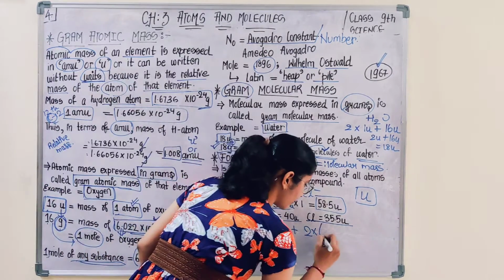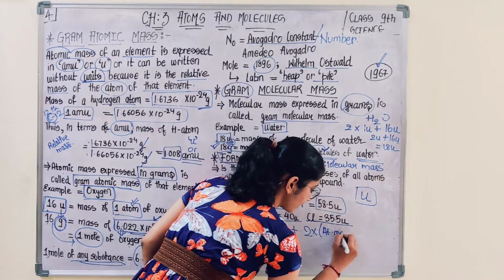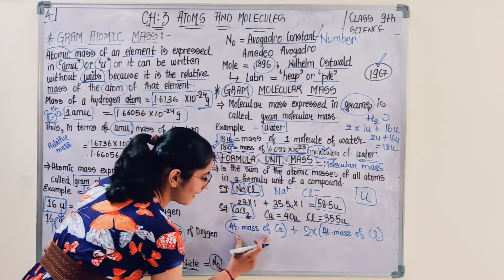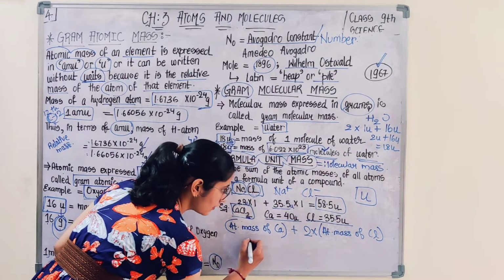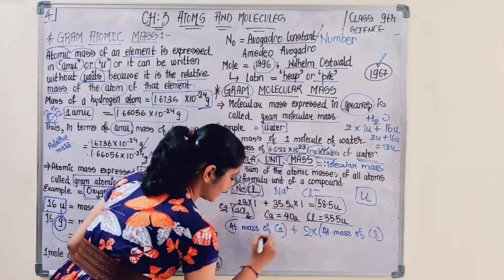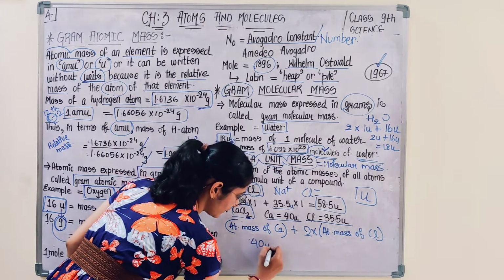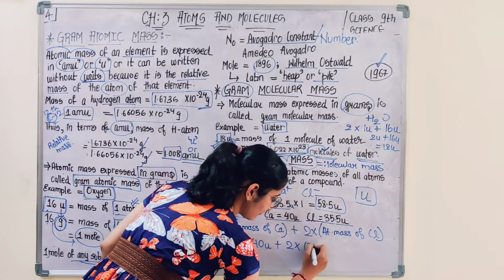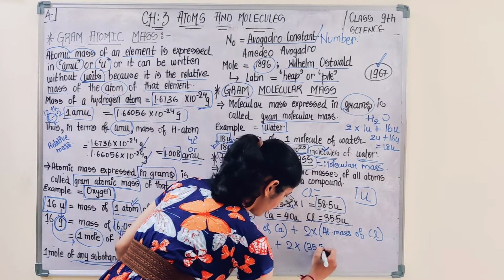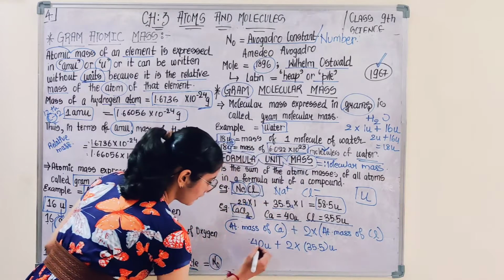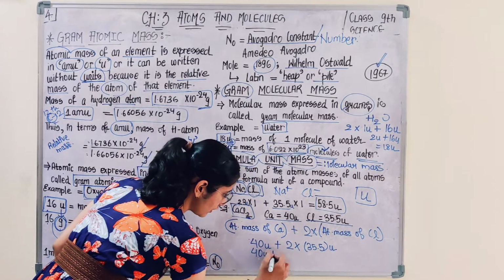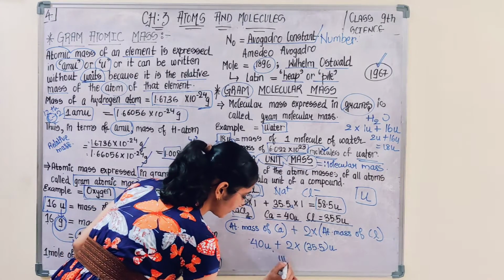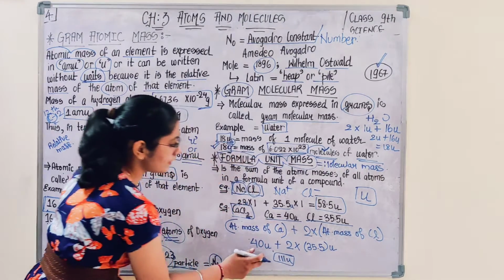So 40 plus 2 into 35.5 U. You calculate this, and finally the answer would be 111 U. This is the formula unit mass of this.